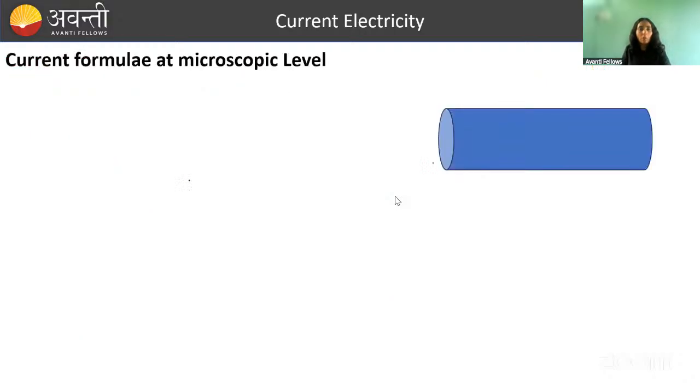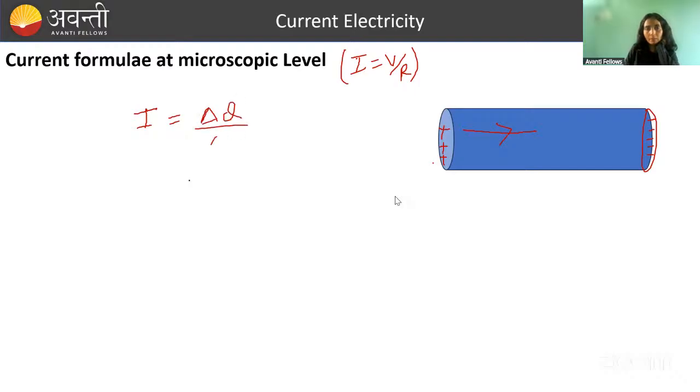Now we will learn current at the microscopic level. This is also very interesting. How have we studied current so far? We derived current from Ohm's law. So current is equal to V by R, potential difference by resistance. Let's say this end is maintained at positive potential and this end at negative potential. Charge will start flowing in this direction. And current you write as delta q by delta t.